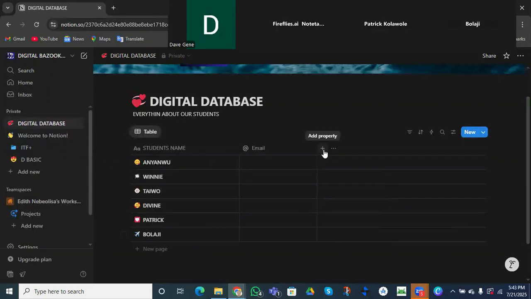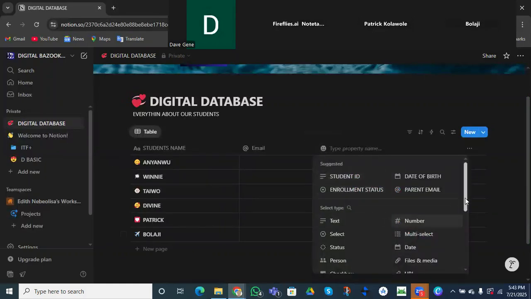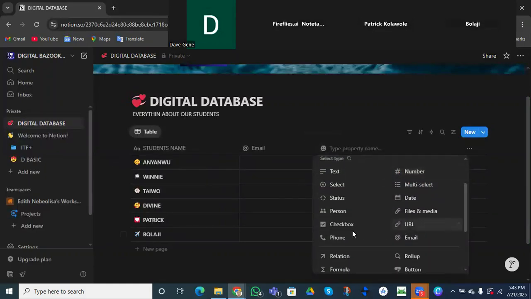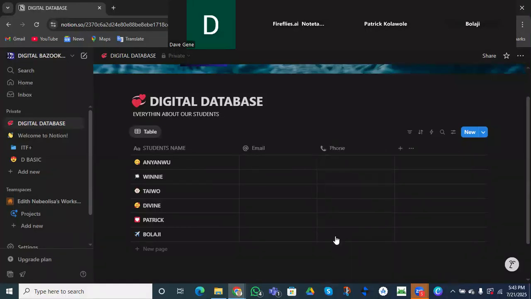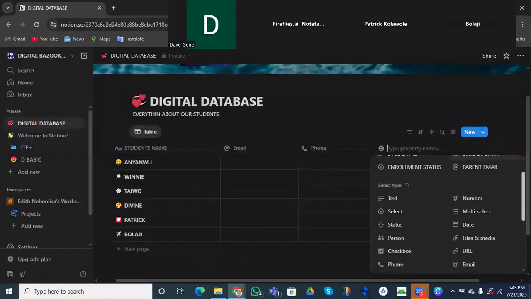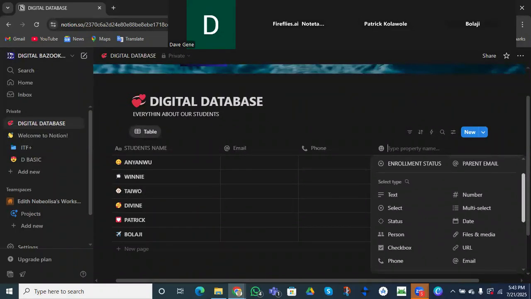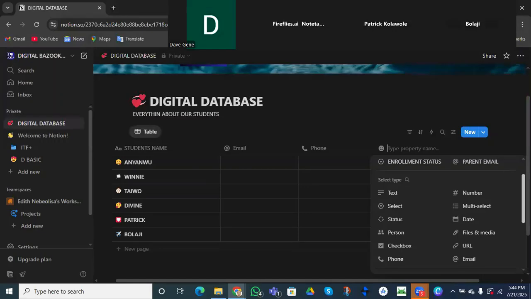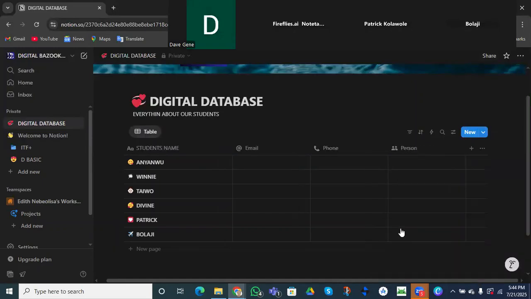Right? Because we need all our students' emails for them to be able to do what? To receive our updates. Then we have their phone number. So we're going to start using the properties and see how they work. All right. Now, these students, I want to assign them to one or two of my sales team to monitor them. And here comes the assignee.